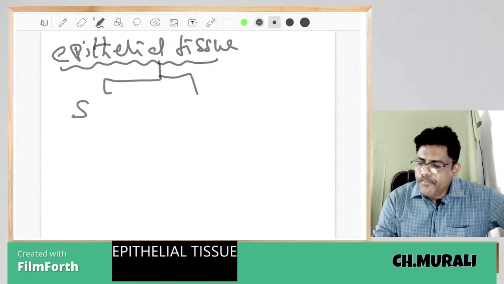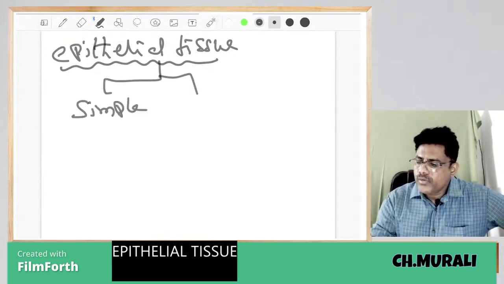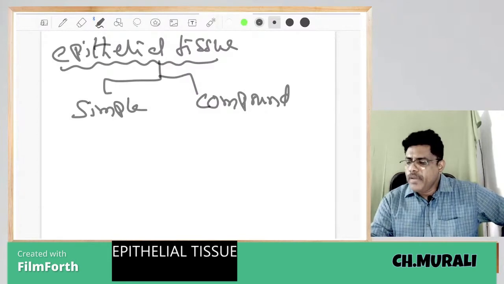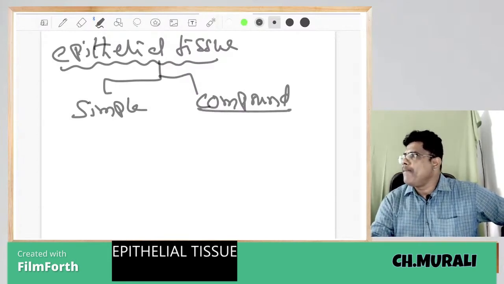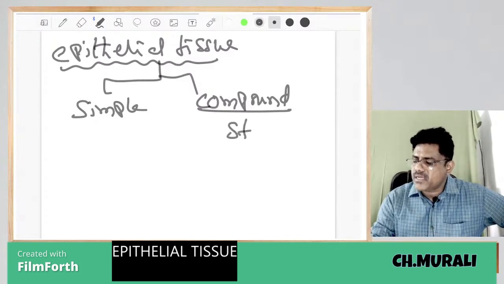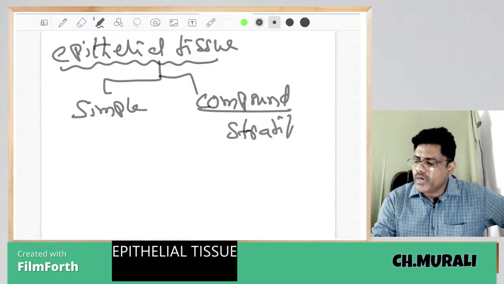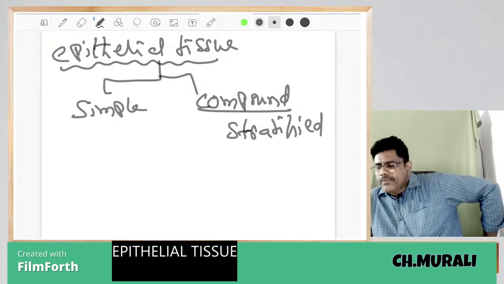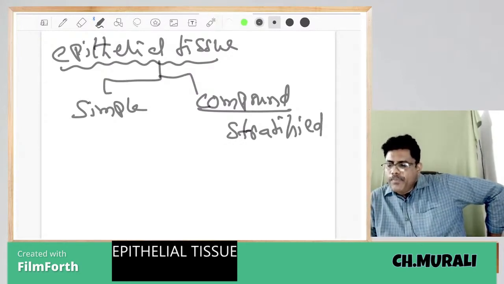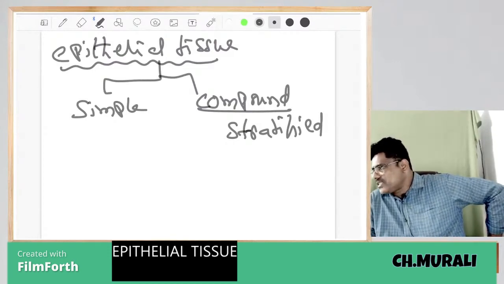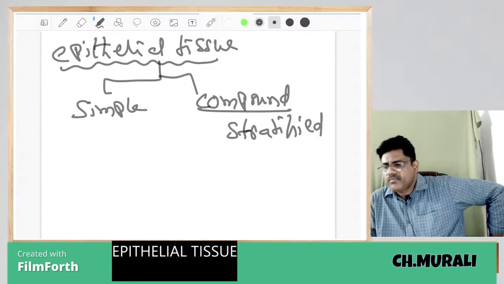One is simple epithelial tissue, second one is compound epithelial tissue, also called stratified epithelial tissue antaru.